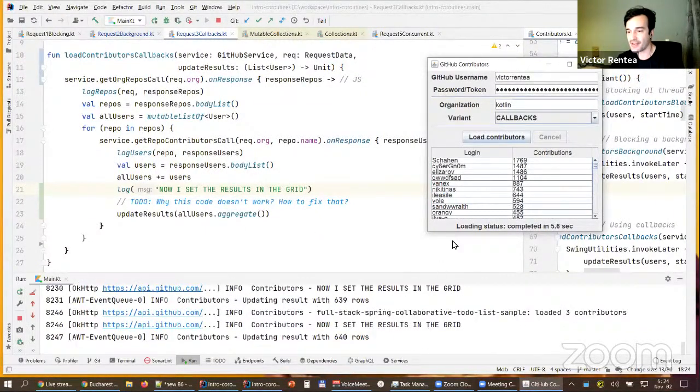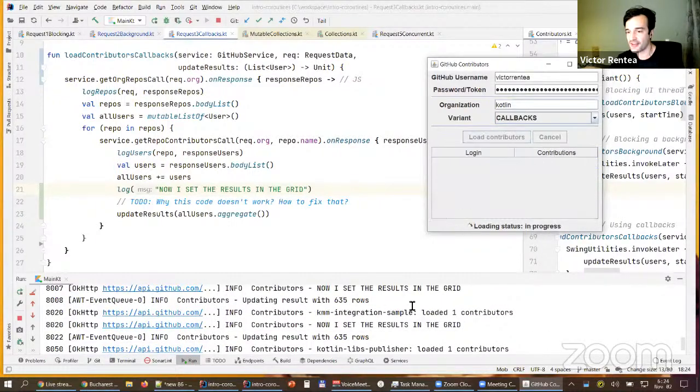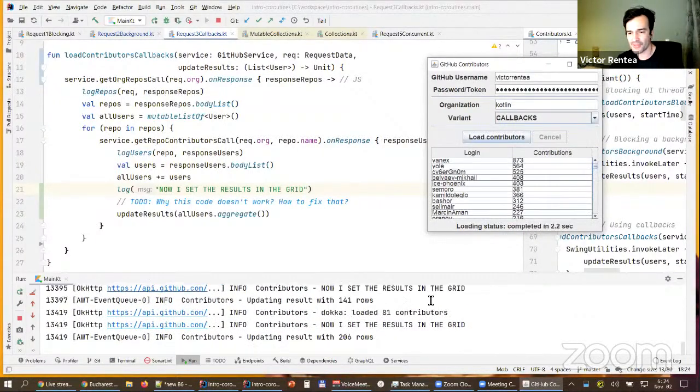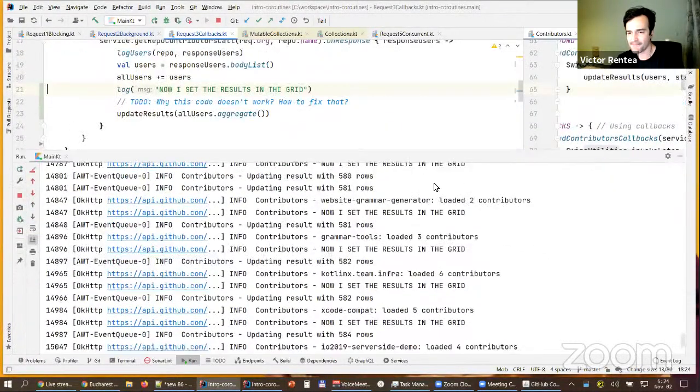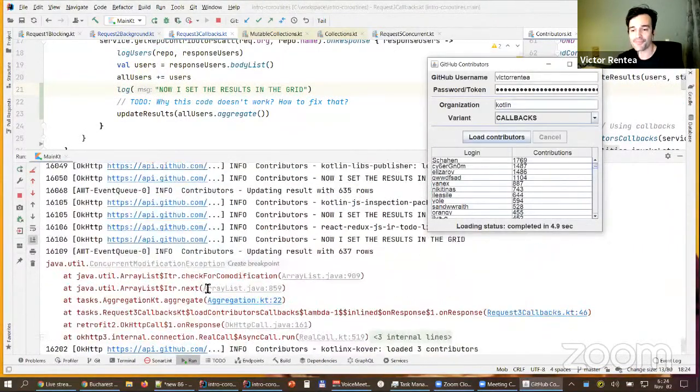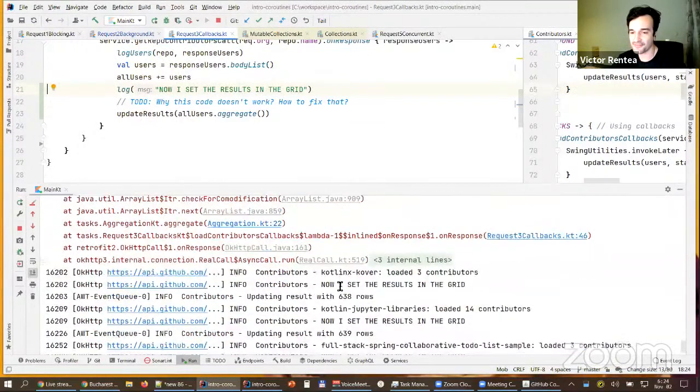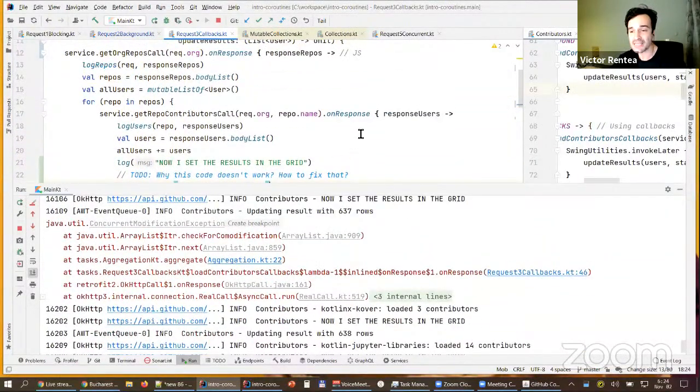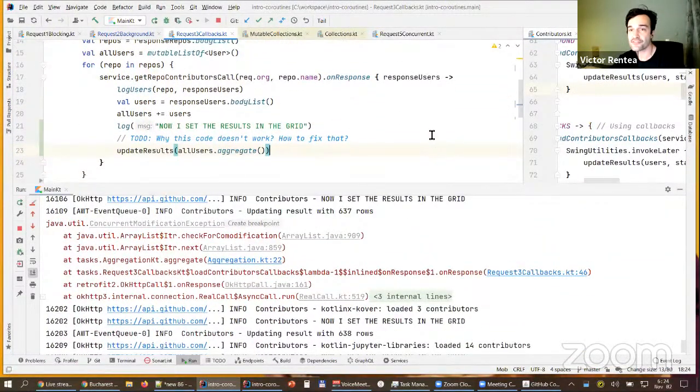Let's see if I got lucky this time. I got lucky. Let's try again. What did I say? Lucky? Why lucky? Boom. What the heck is this? A race condition. A race bug. It happened only the second time I pressed the button. What's the reason for that?